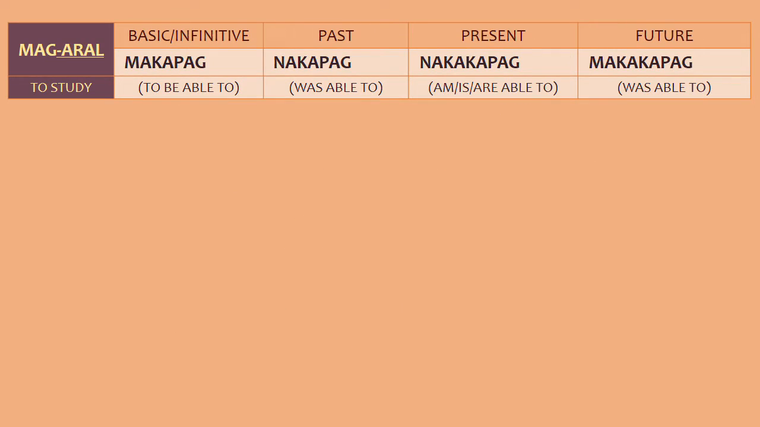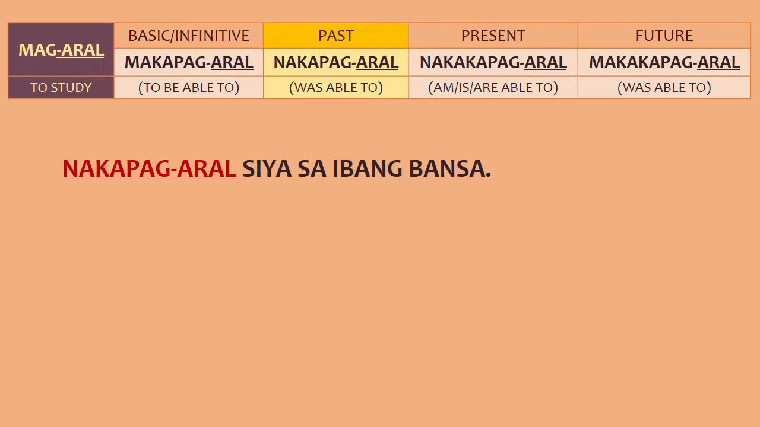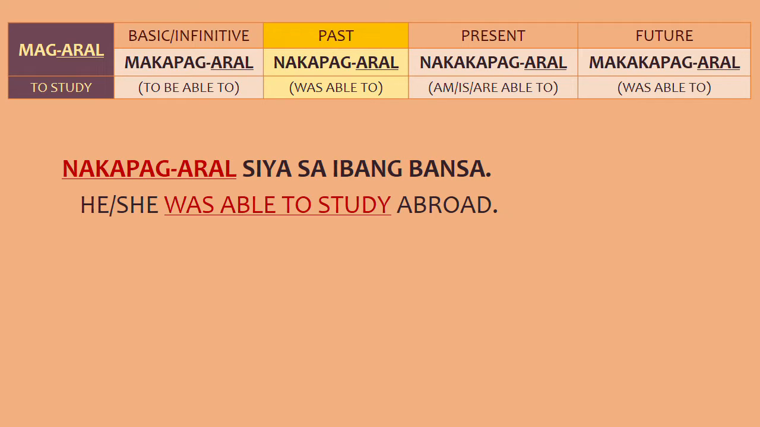Okay, next we have mag-aral or to study. So this time it's a mag verb. So we're using makapag for this, makapag-aral. For the past tense, nakapag-aral. Present tense, nakakapag-aral. And future tense, makakapag-aral. Nakapag-aral siya sa ibang bansa. He or she was able to study abroad. So this also could mean he or she had the opportunity to study abroad.